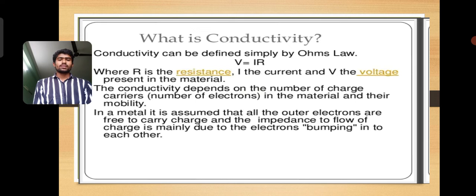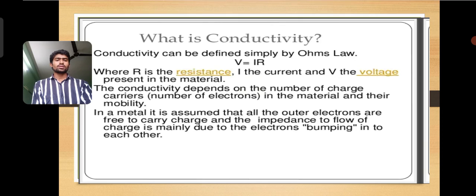The conductivity depends on the number of charge carriers, the number of electrons in the material, and their mobility. In a metal, it is assumed that all the outer electrons are free to carry charge, and the impedance to flow of charge is mainly due to the electrons bumping into each other.